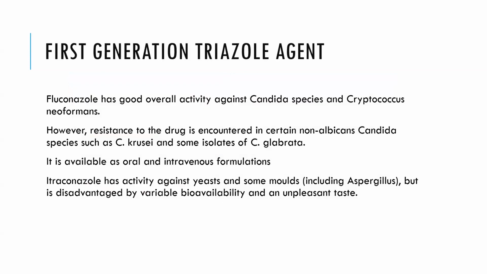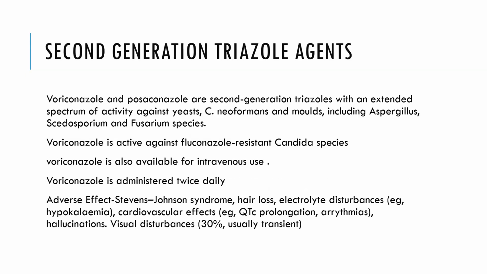So the first generation triazole agent, fluconazole, has good overall activity against Candida species and Cryptococcus neoformans. However, resistance to the drug is encountered in certain non-albicans Candida species like Candida krusei and some isolates of Candida glabrata. It is also available as oral and intravenous formulation. Itraconazole has activity against yeast and some molds, but is disadvantaged by variable bioavailability and the unpleasant taste. Now, second generation triazole agents, voriconazole and posaconazole, are the second generation triazoles with extended spectrum activity against yeast,